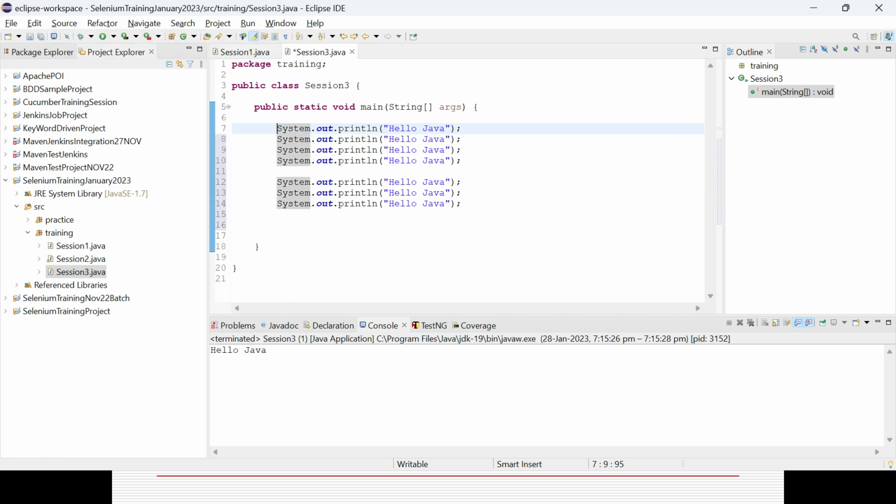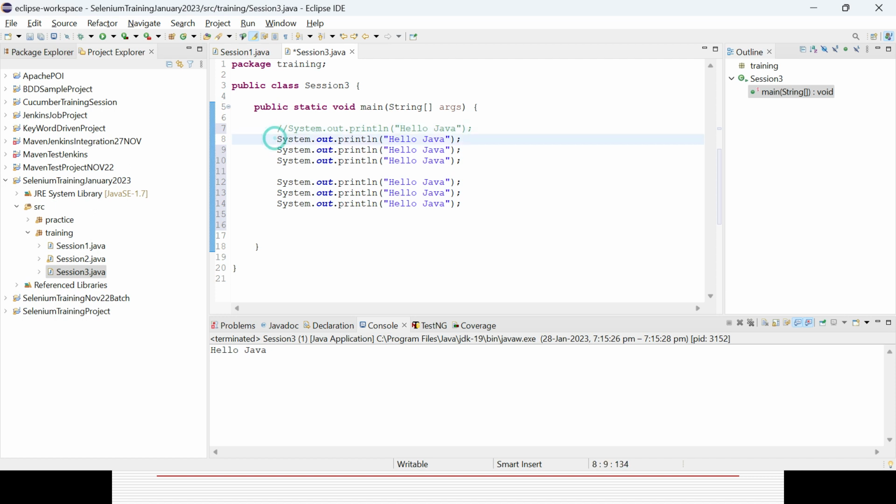But in case you just want to comment out a single line, you can give a double slash for a single line comment. It will be there in the code, but it will not be readable as code, it will not do anything.